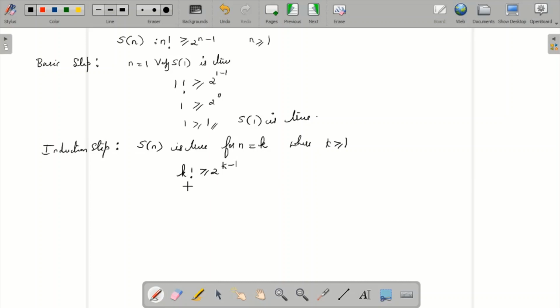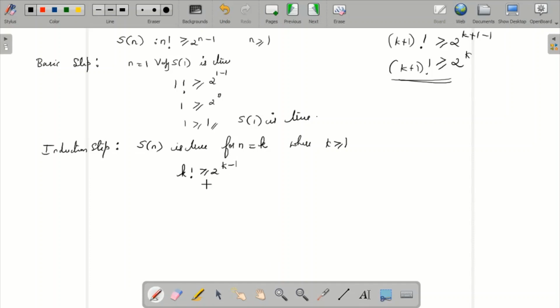From this we are supposed to prove that it is also true for k plus 1 factorial, that k plus 1 factorial is greater than or equal to 2 to the power k plus 1 minus 1. So that is greater than or equal to 2 to the power k. So we should finally get the result k plus 1 factorial greater than or equal to 2 to the power k.